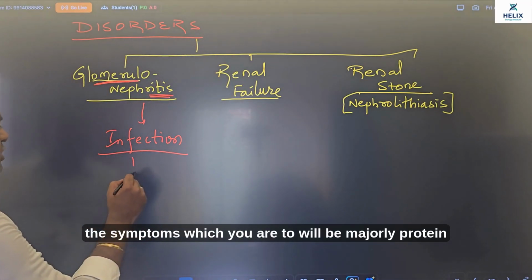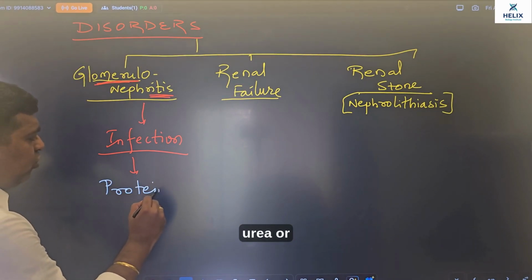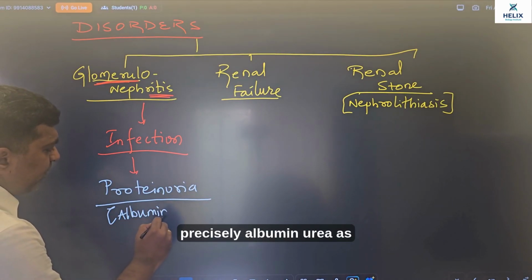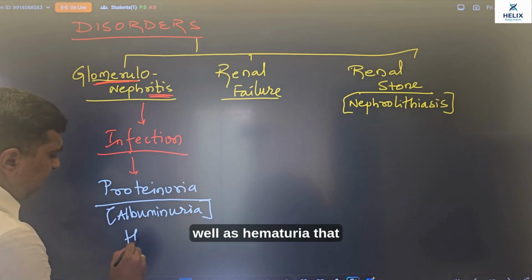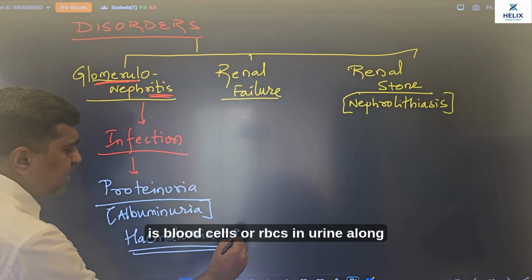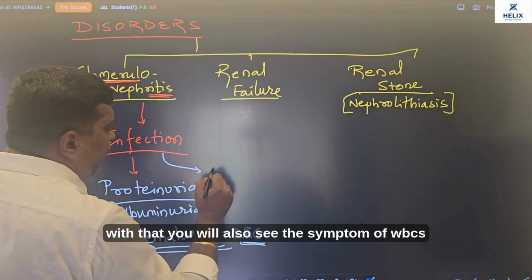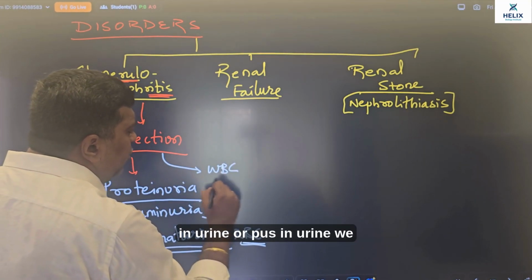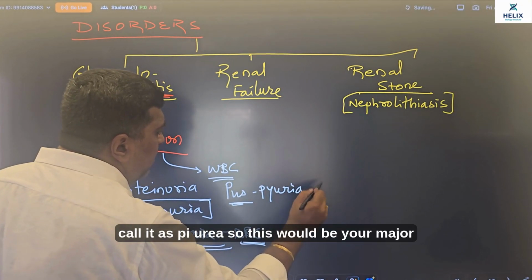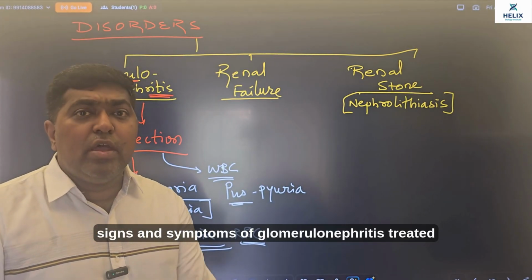सो ग्लोमेरुलोनेफ्राइटिस में अगर आपको सिम्टम्स जो देखने मिलने वाले हैं, वो मेजरली होगा प्रोटीन्यूरिया और प्रिसाइसली अल्ब्यूमिन्यूरिया, as well as hematuria. That is blood cells or RBCs in urine. Along with that, you will also see the symptom of WBCs in urine or pus in urine. We call it as pyuria. So this would be your major signs and symptoms of glomerulonephritis.